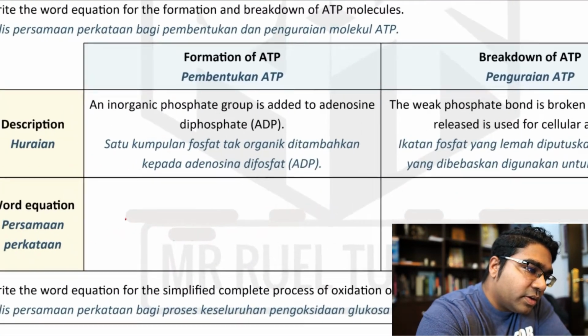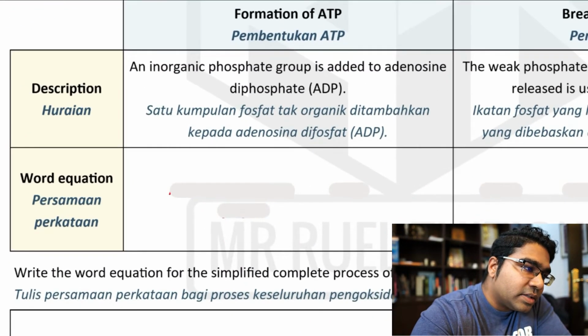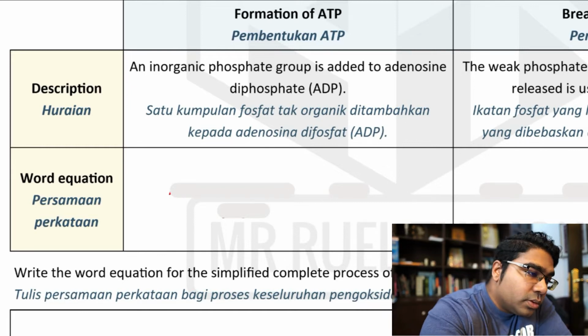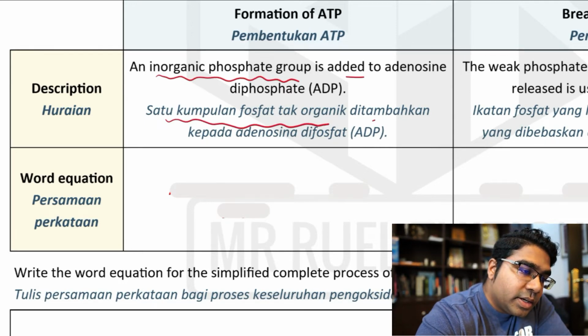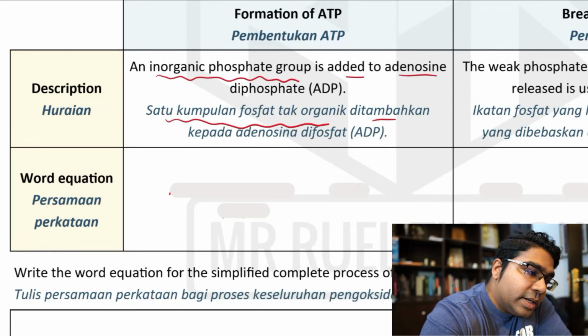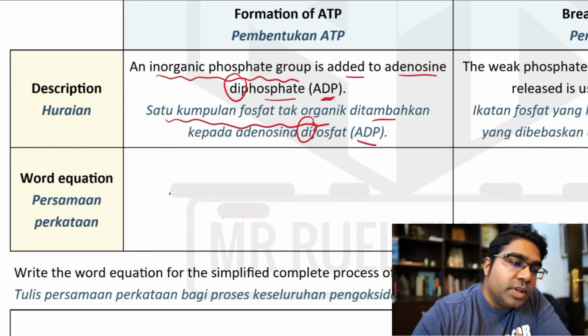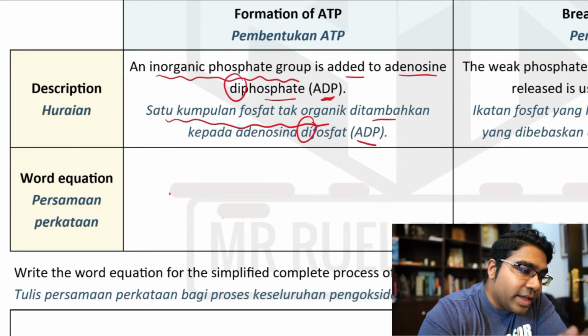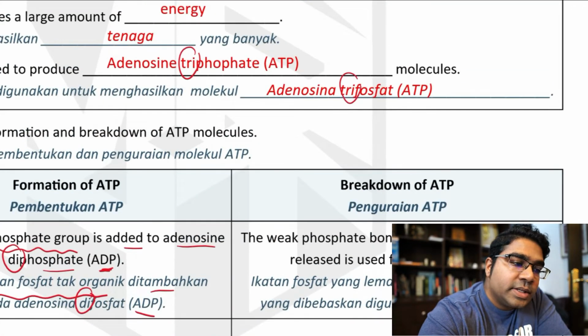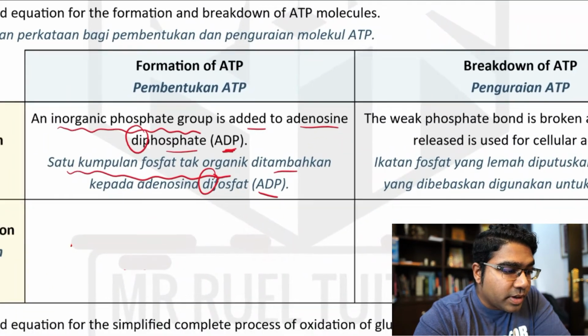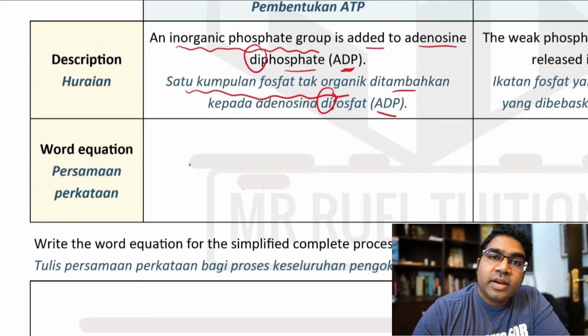So first, the formation of ATP. Pembentukan ATP ataupun penghasilan ATP. Apa yang berlaku? An inorganic phosphate group, satu kumpulan fosfat tak organik, is added to adenosine diphosphate, ADP. Ditambahkan kepada adenosina diphosphate, ADP. So, di sini kita boleh lihat ada di. Lepas tu menjadi tri. So, kita sudah tahulah ceritanya kan. We already know the story when it goes from di to tri. So, the phosphate group is added. From 2 phosphate groups, it becomes 3 phosphate groups.